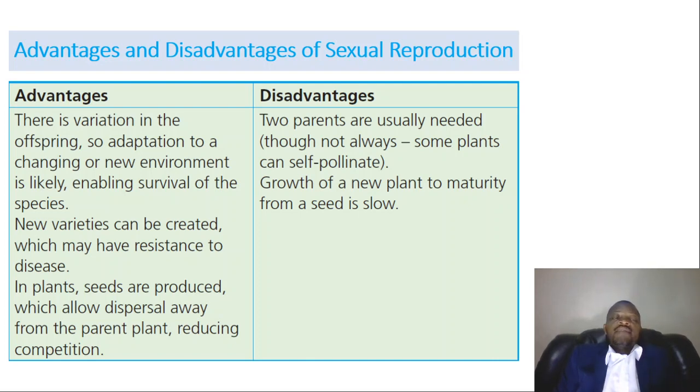The other advantage is that new varieties can be created, which may have resistance to disease. And in plants, seeds are produced which allow dispersal away from the parent plant, reducing competition. As for the disadvantages, two parents are usually needed, although not always. Some plants can self-pollinate. Also, growth of a new plant to maturity from a seed is slow.